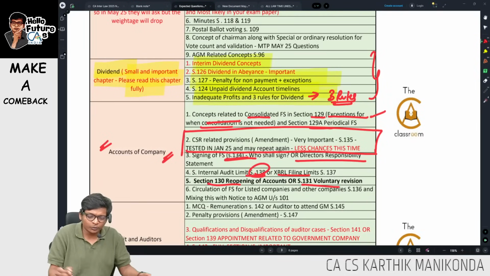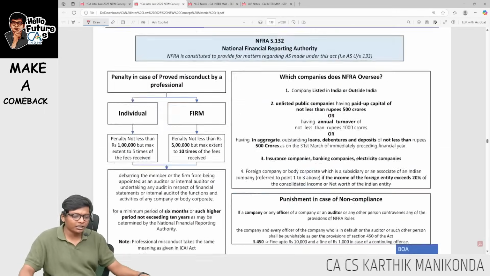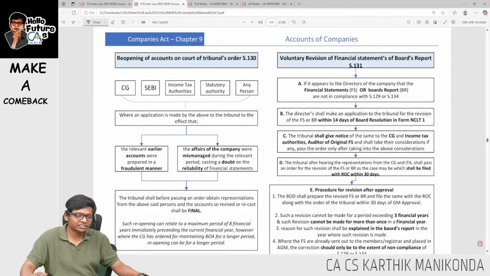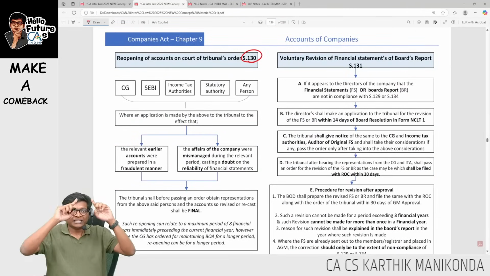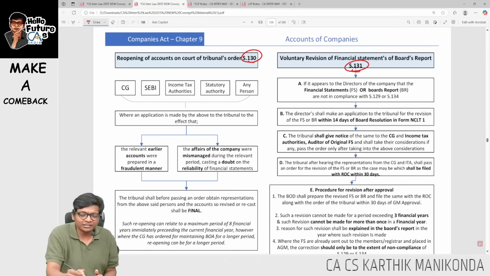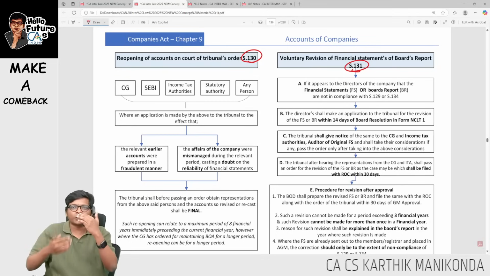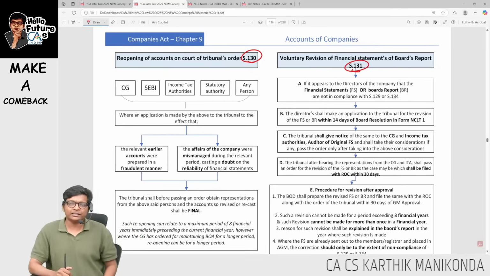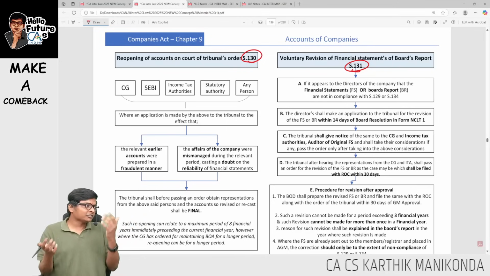Next, sections 130 and 131, reopening of accounts and voluntary revision. Let me go to both these sections. Section 130 talks about a tribunal order to reopen. Section 131 talks about our option to go to the tribunal for voluntary revision of FS and board report. Let me do a comparative study of both of these.